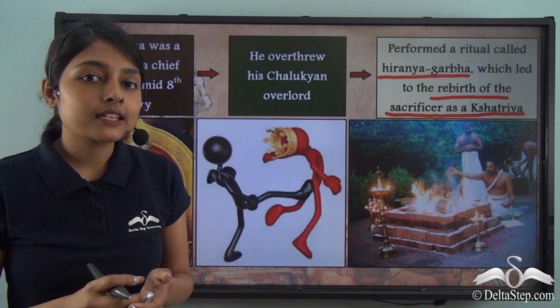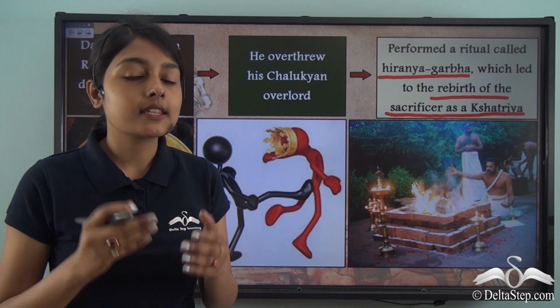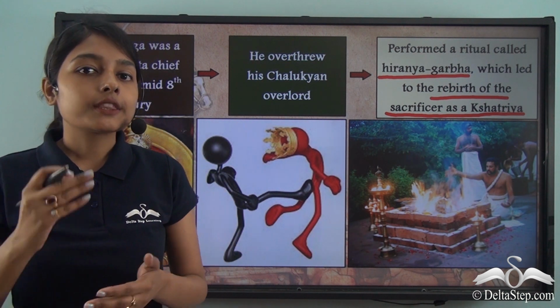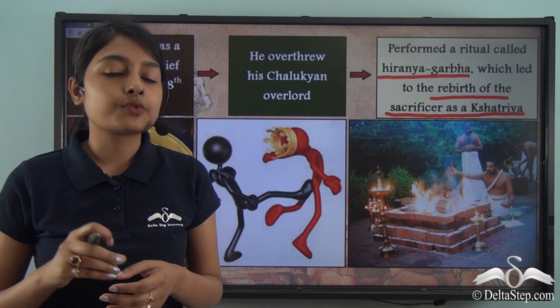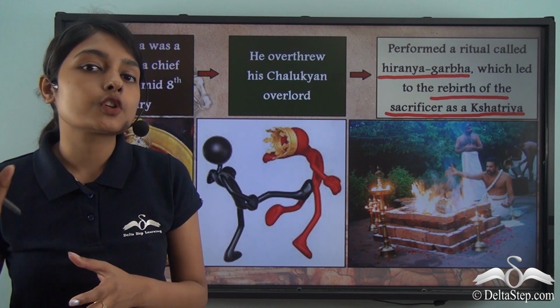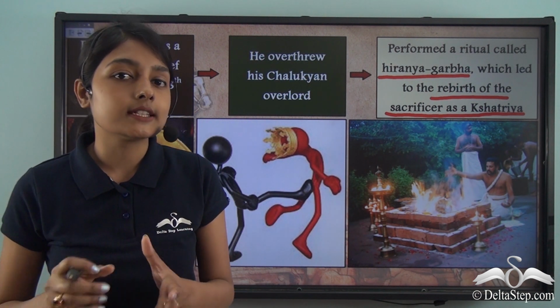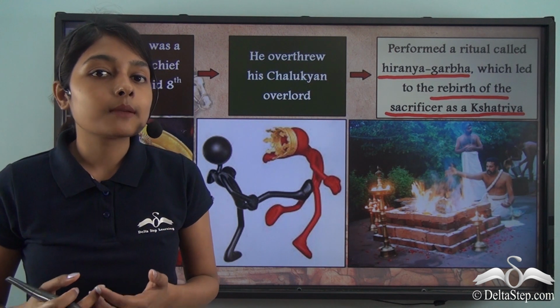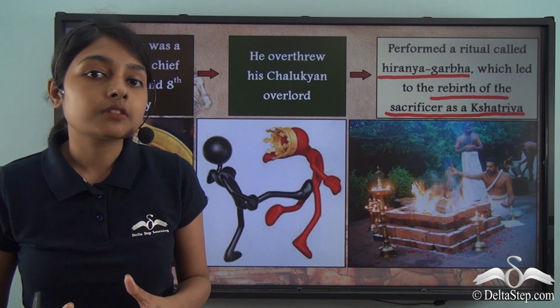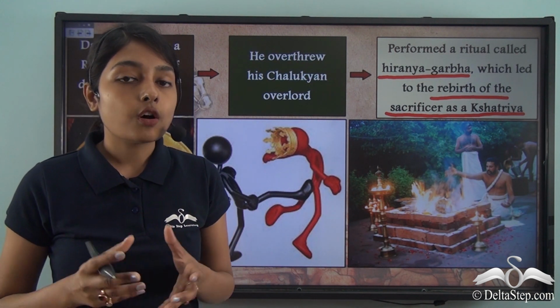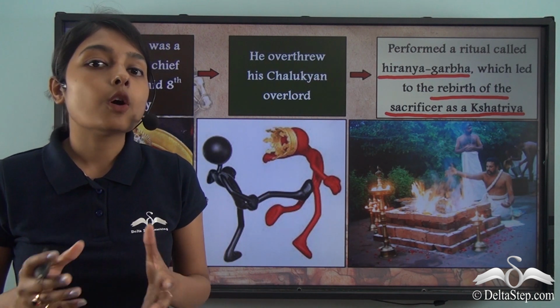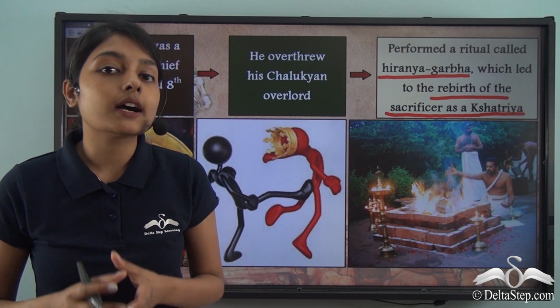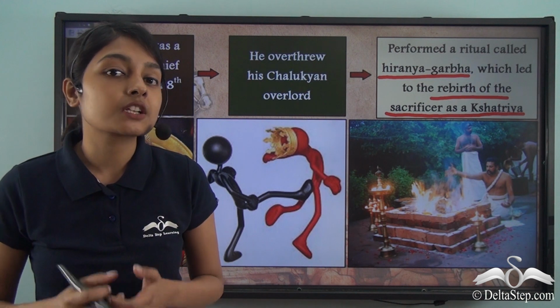Now for a second, try to quickly memorize the caste system. On the caste system, the highest rung was occupied by the Brahmins, who were learned men. Following them came the Kshatriya. The Kshatriya were the ruling class or the warriors. Now, in order to be a ruler or a king, a person needed to be a Kshatriya.